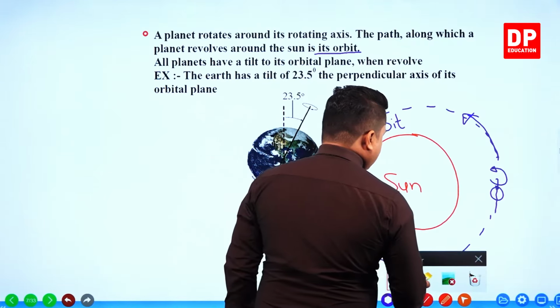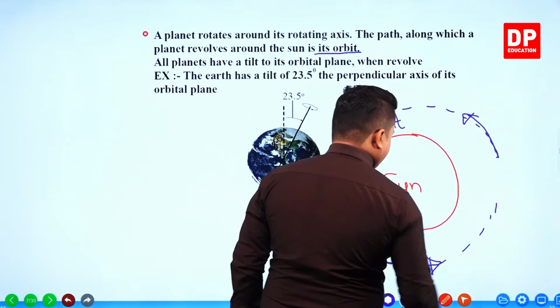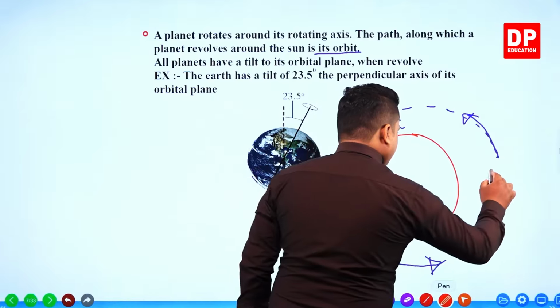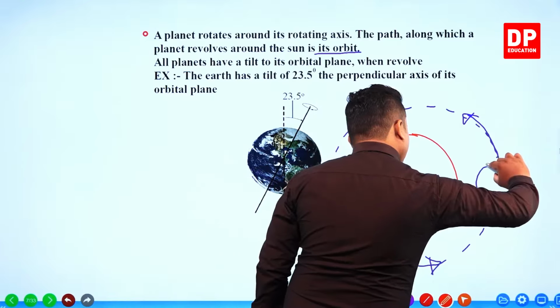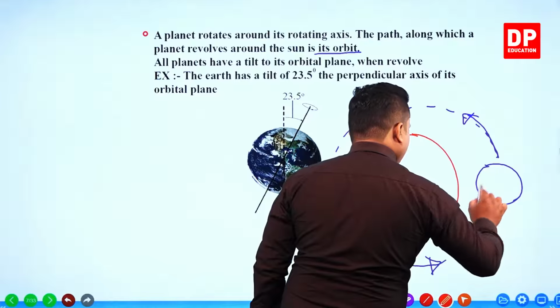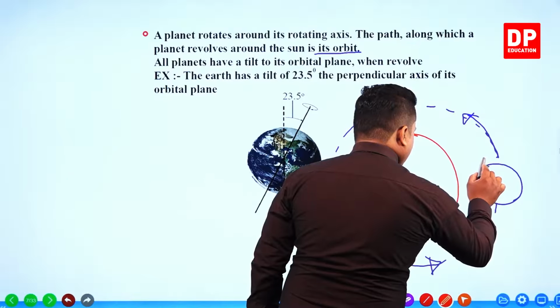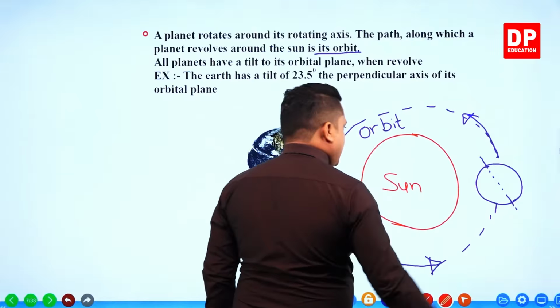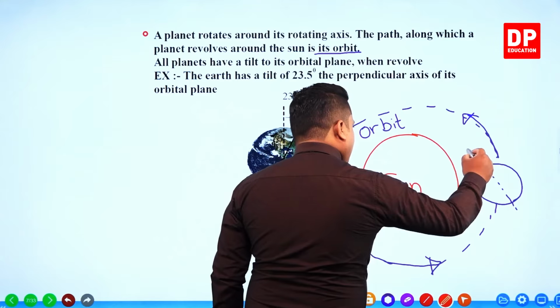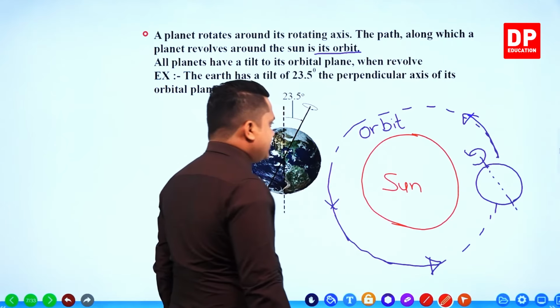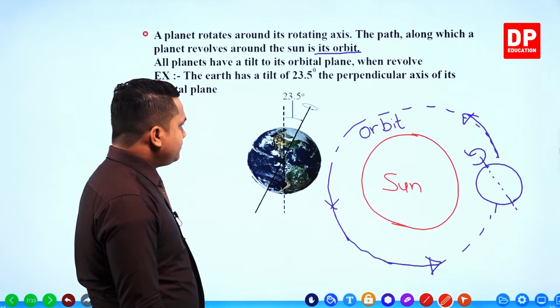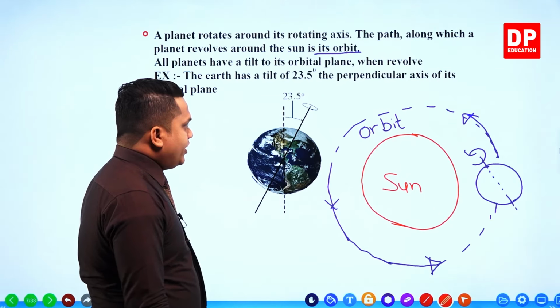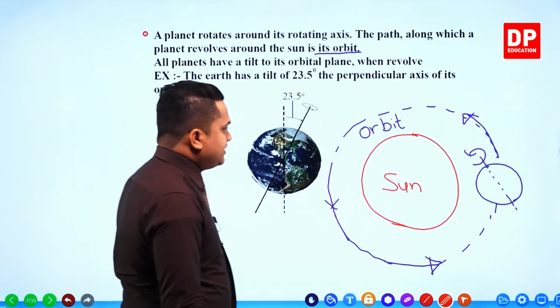The planet is showing some kind of a tilt. So actually it's going to rotate like this, my dear children. Okay, it's going to rotate like this.